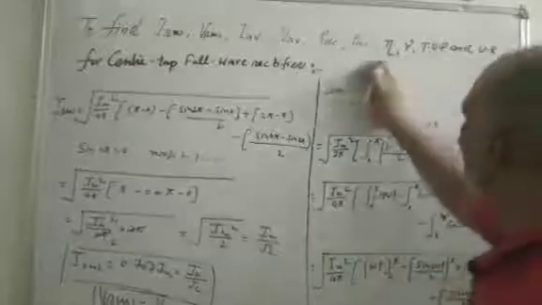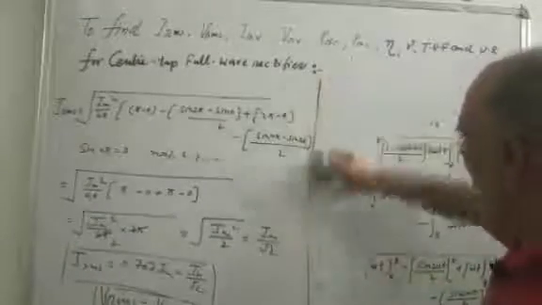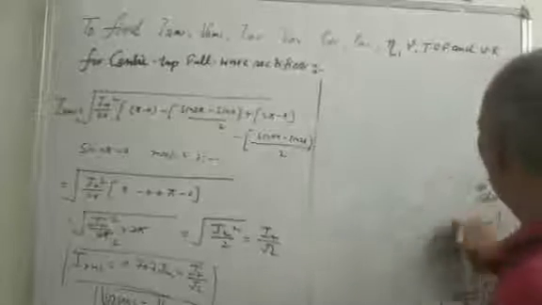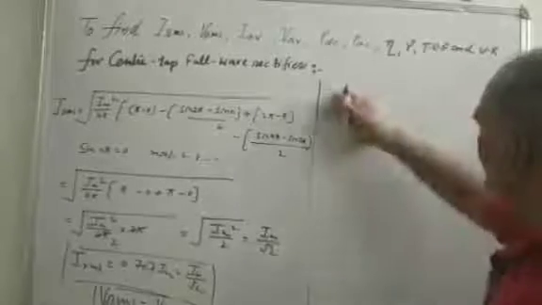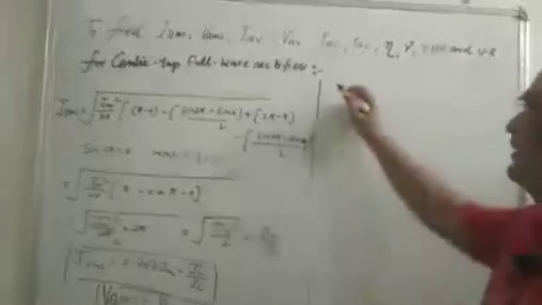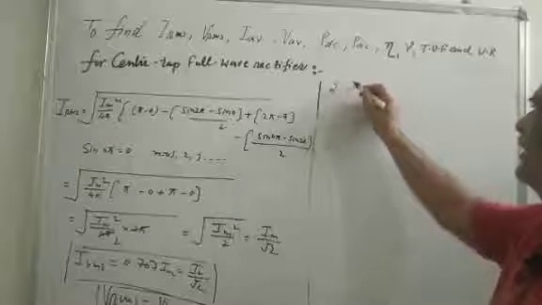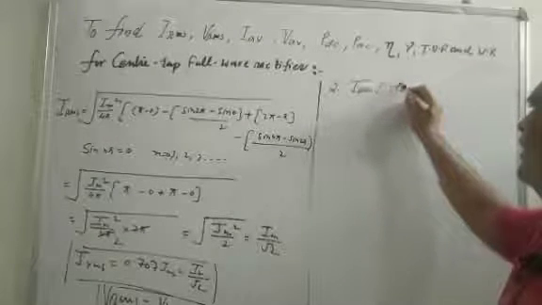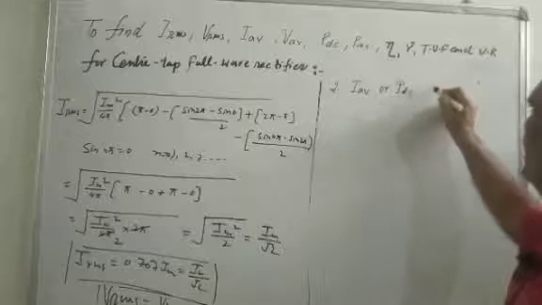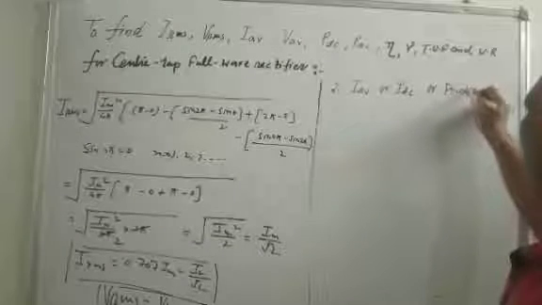And now we find the average value of current and the average value of voltage. So I average is equal to, second point, I average or IDC, the average value of current.